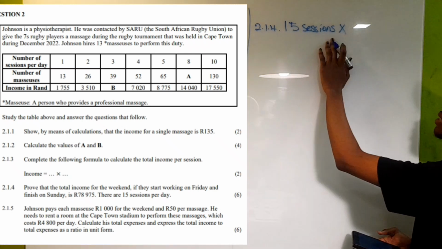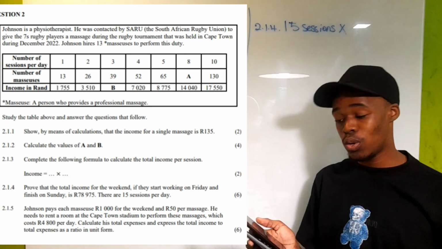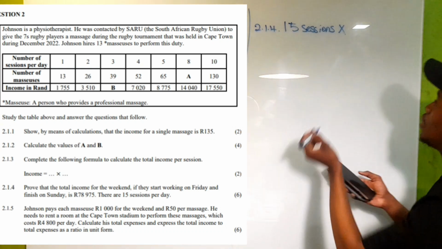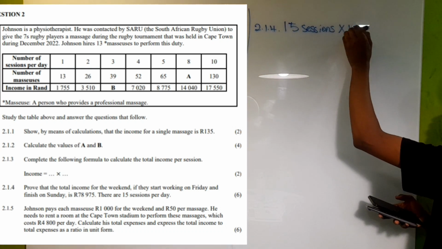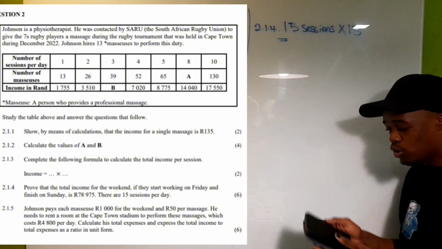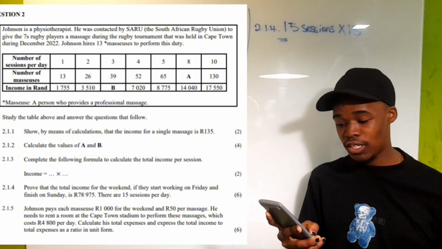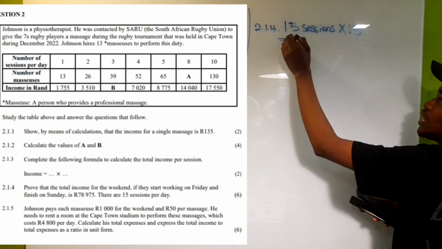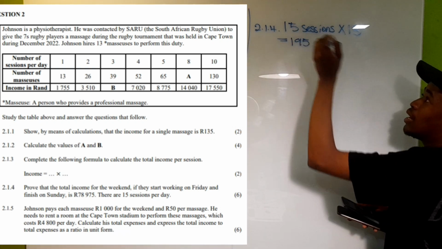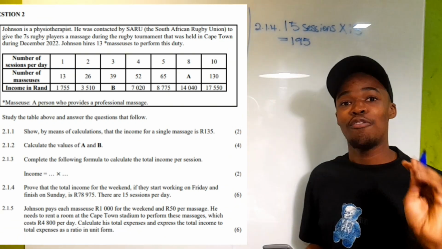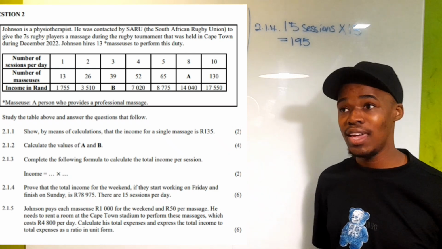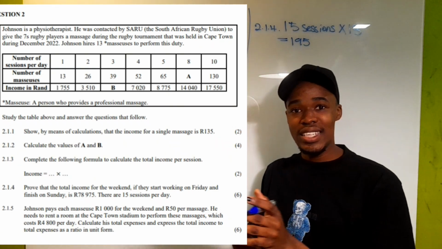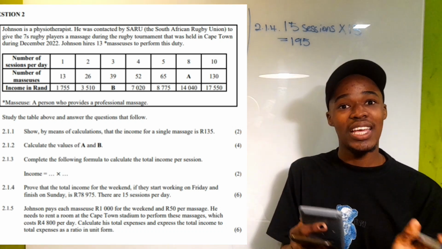So we say 15 sessions, which we've been told that he's going to have. We say 15 sessions multiplied by 13 masseuses, okay? So 15 multiplied by 13 gives us a total of 195 masseuses for 15 sessions, okay? So he is going to have 15 sessions for 3 days. So it's 15 sessions each day.